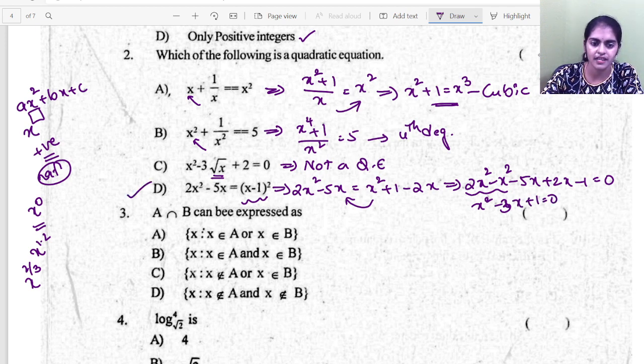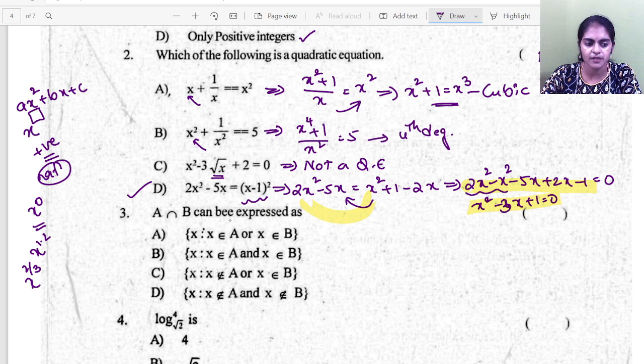So this is a quadratic equation. You don't have to do the next step. This step which I have done here, you don't have to do all this. So directly you can see 2x square minus x square, you will get 1x square. So hence you can conclude it is quadratic. It will help you to save your time, right?